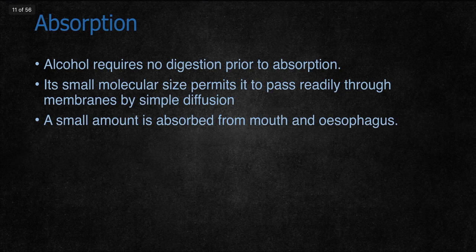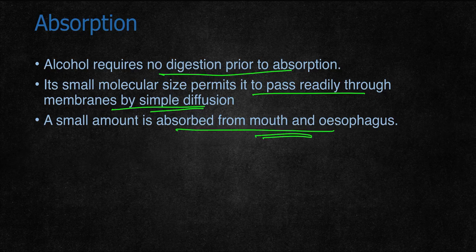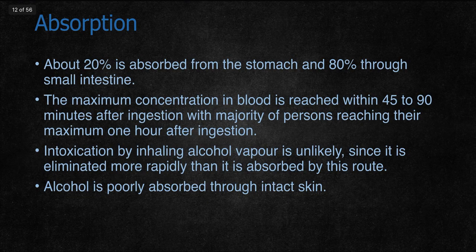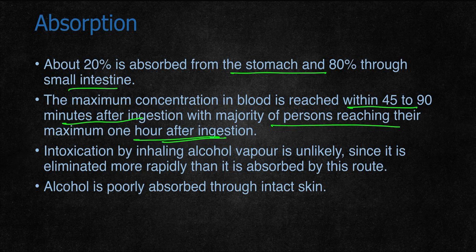Coming to absorption of alcohol: alcohol requires no digestion prior to absorption. It is readily absorbed. Its smaller molecular size permits it to pass readily through membranes by simple diffusion. A small amount is absorbed from the mouth and esophagus. About 20% is absorbed from the stomach and 80% through the small intestine. The maximum concentration in blood is reached within 45 to 90 minutes after ingestion, with the majority of persons reaching their maximum in 1 hour of ingestion. So usually within 45 to 90 minutes, or roughly about 60 minutes, the concentration reaches its peak.